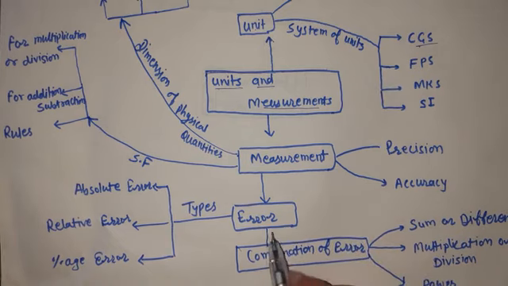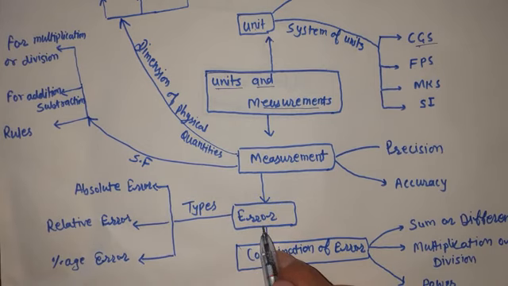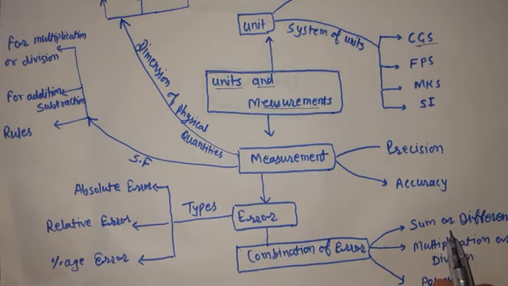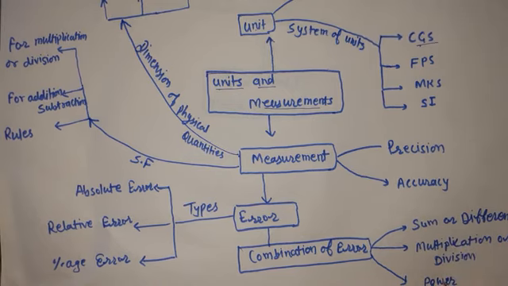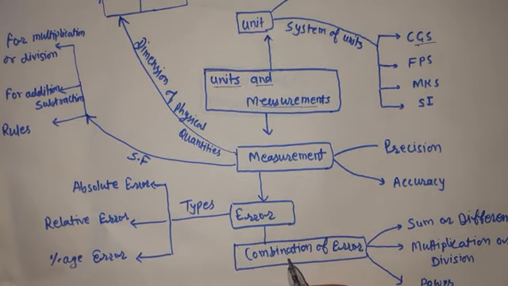We also come to know that when we have errors in two physical quantities, and we add them, subtract them, multiply or divide them, or take their power, at that time their errors will combine.